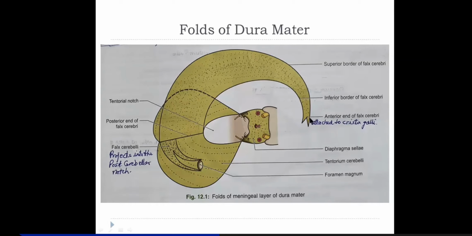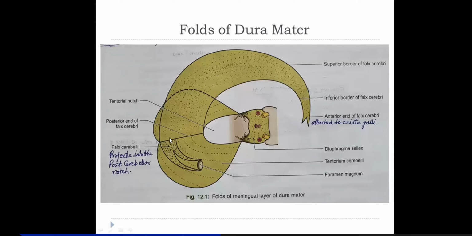It will have two ends. The anterior end is narrow, and it is attached to the crista galli, a vertical plate arising from the ethmoid. So in the anterior cranial fossa, it is attached to the crista galli.